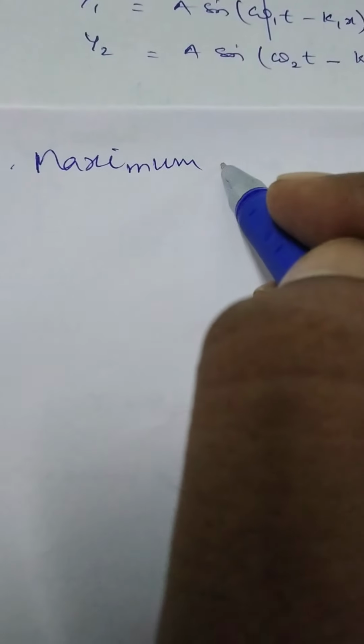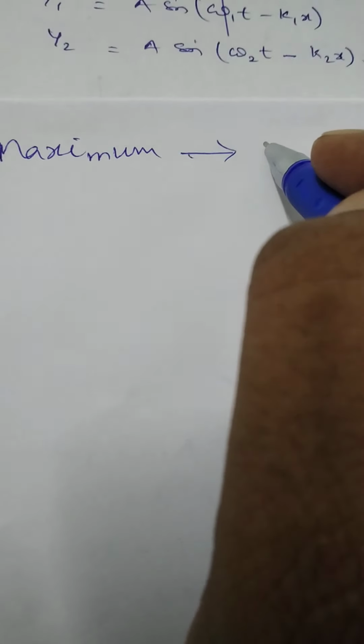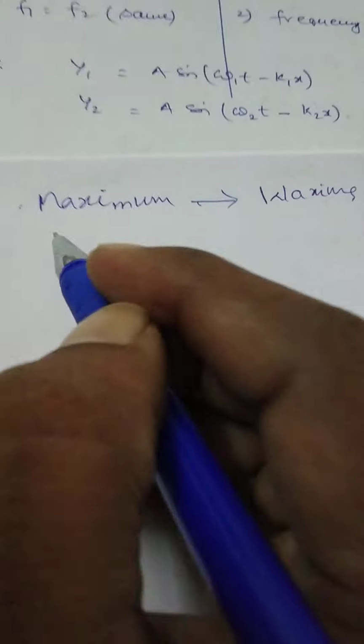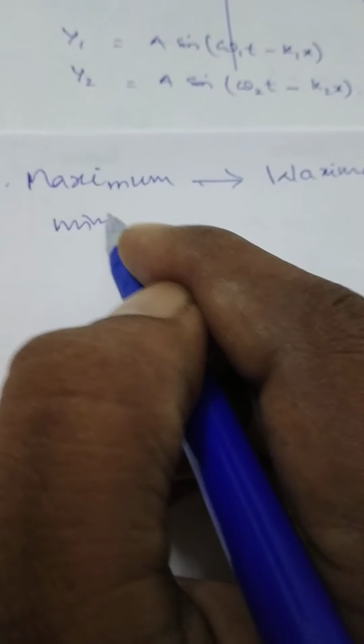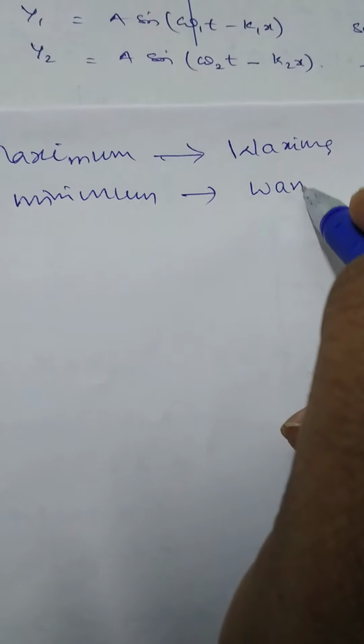So maximum loudness is represented by waxing of sound, and minimum is represented by waning of sound.